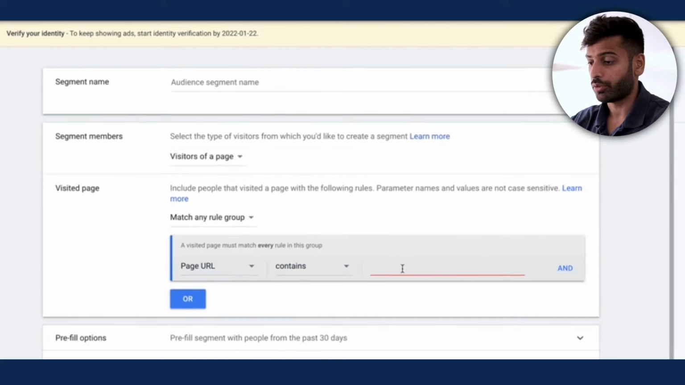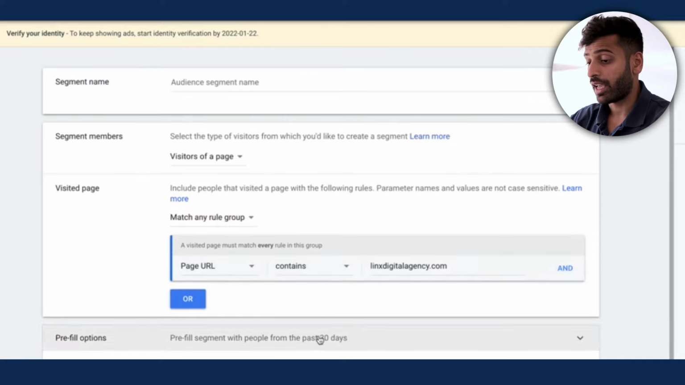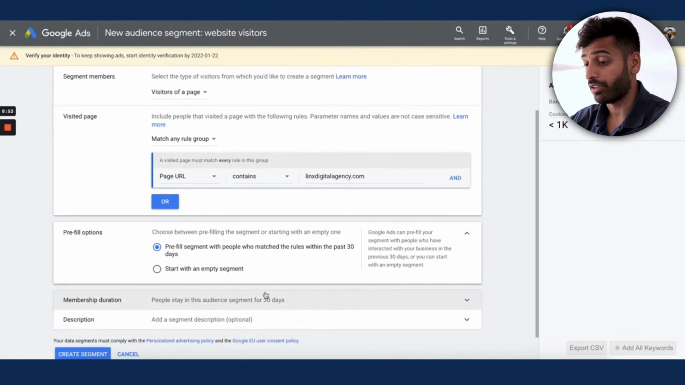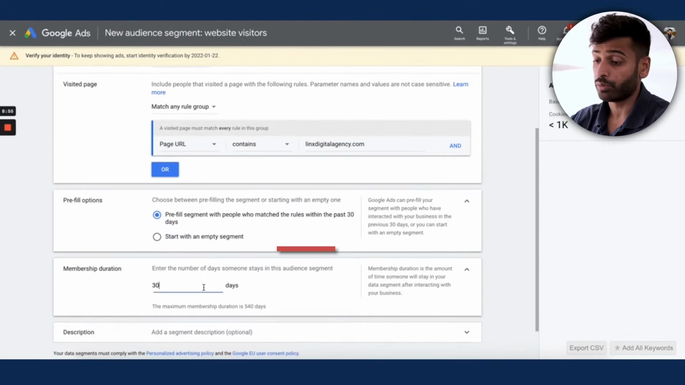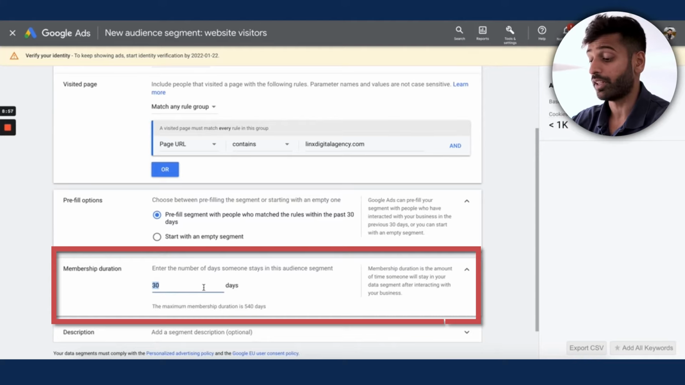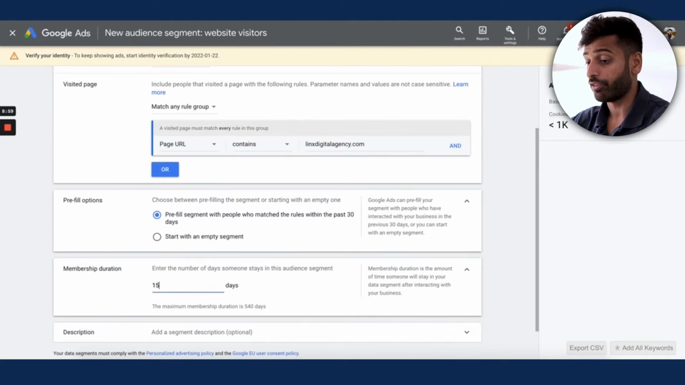There's a lot of things you can do here, right? But the simple one is, let's say, website visitors. So anybody who visited your website, and then you can go and mess around with the different time periods. If you put in 30 days, this is everybody who's been there in the last 30 days. If you put 15 days, it's everybody who's been to your website in the last 15 days, and so on. So you can figure that out, and you can go up to 540.